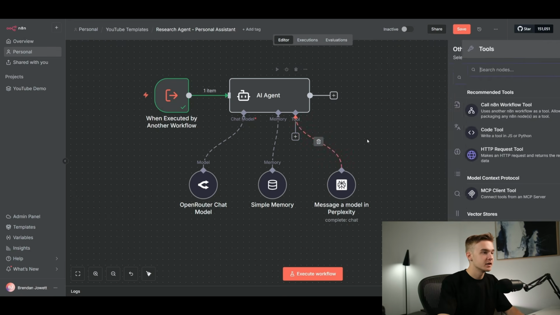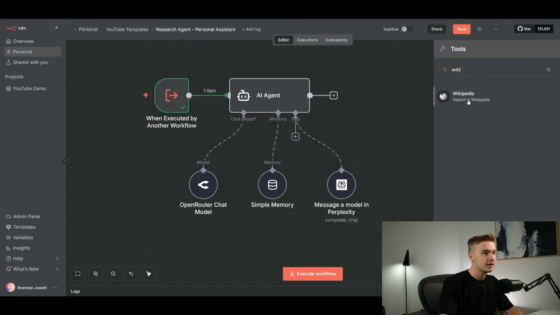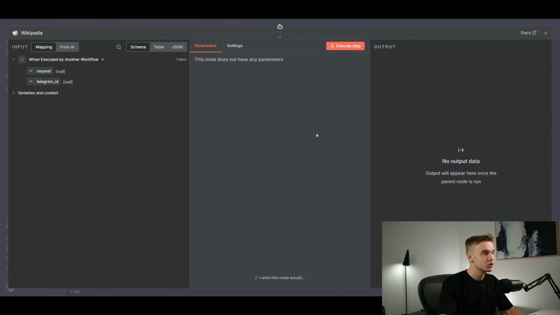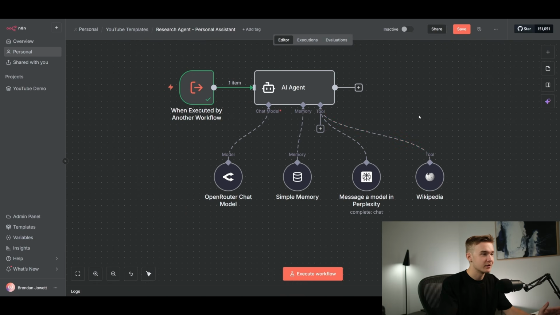Otherwise, I'm also going to be adding in the Wikipedia tool. So jumping into here and looking into Wikipedia, I did go ahead and add in the Wikipedia module. Although it looks like this module has been deprecated, or for whatever reason, it's just not working on my particular instance here. It says that this node does not have any parameters, which is a bit of a shame. I used to use this quite a bit for doing research through particular Wikipedia articles, although it looks like it may have been deprecated on n8n. Not sure what's going on here. Otherwise, we're just going to be referencing Perplexity.